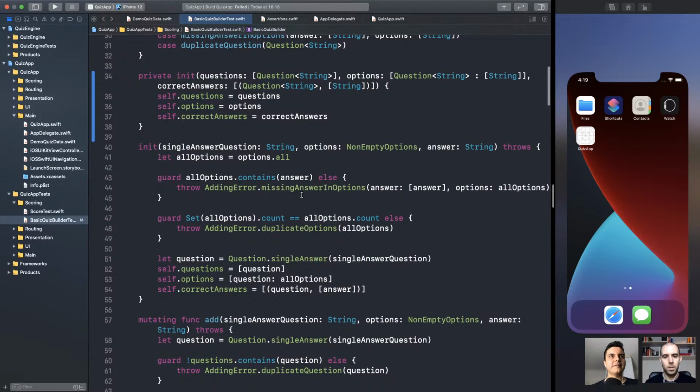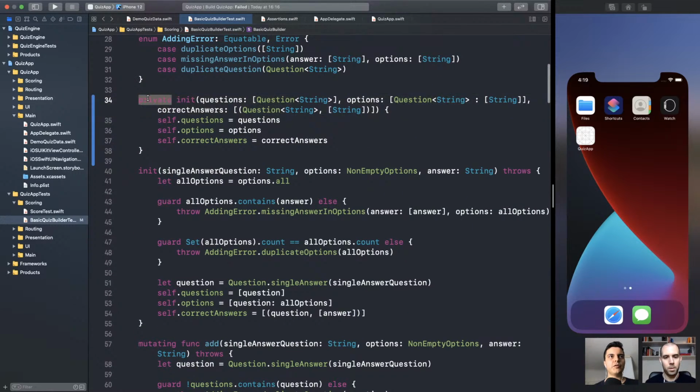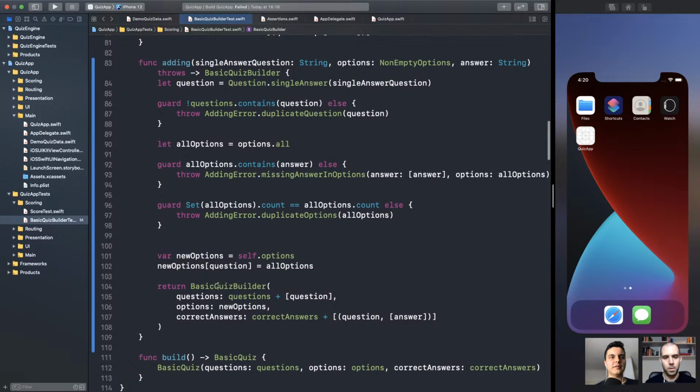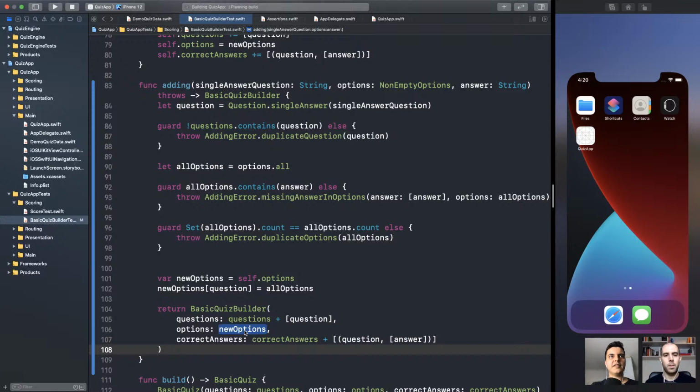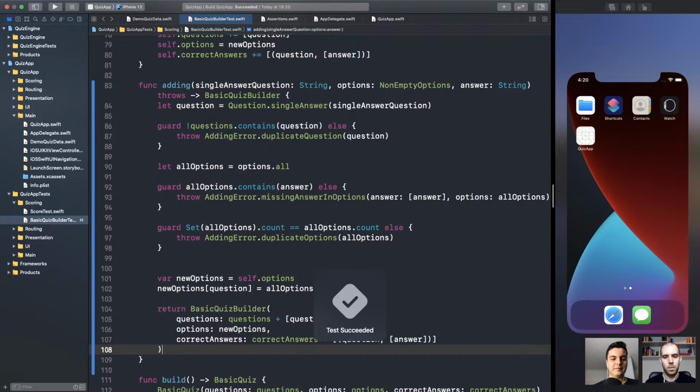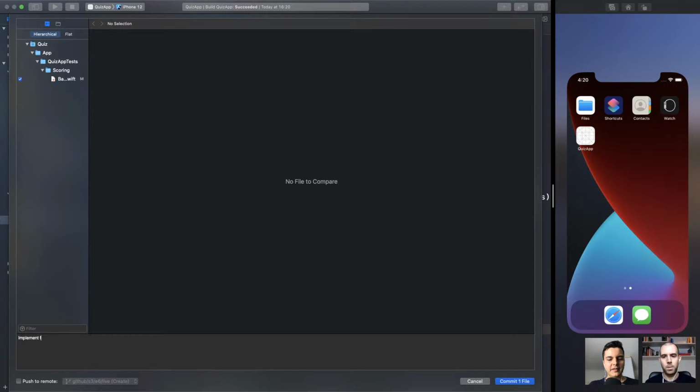Protect the invariants in your models with access control. It's private. No one can call it, only internally. And we have tests to enforce everything is correct. Make sense? Let's run the tests. Passing. Fantastic. Let's commit. Implement Fluent Builder API without mutation.